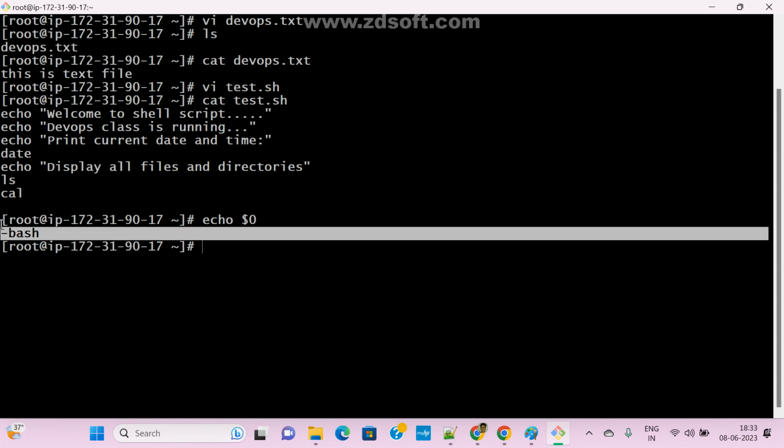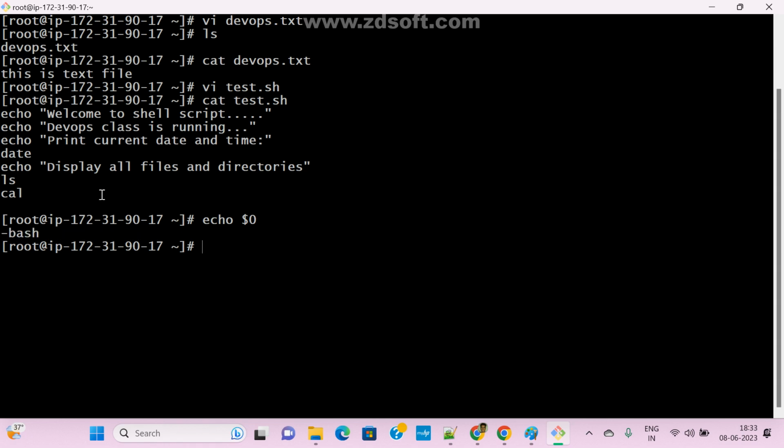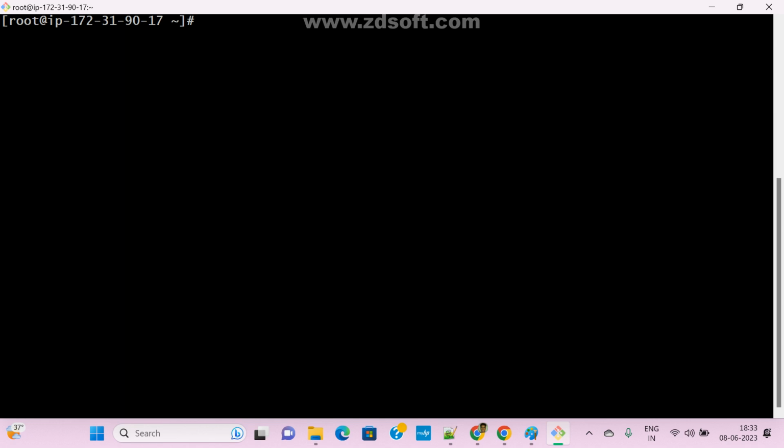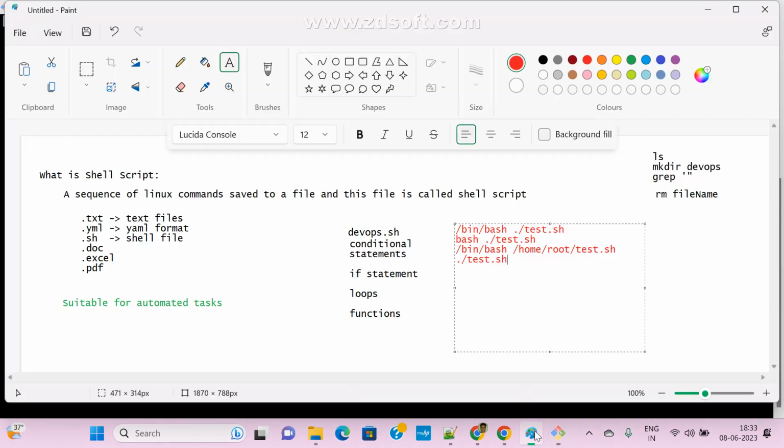There are different types of bash also available. Anyway, slowly we can see. First, we need to execute our file. Now my file is ready. This is my file. There are many ways we can execute it, as you already know. First I am using the default way, to see whether it will run or not.